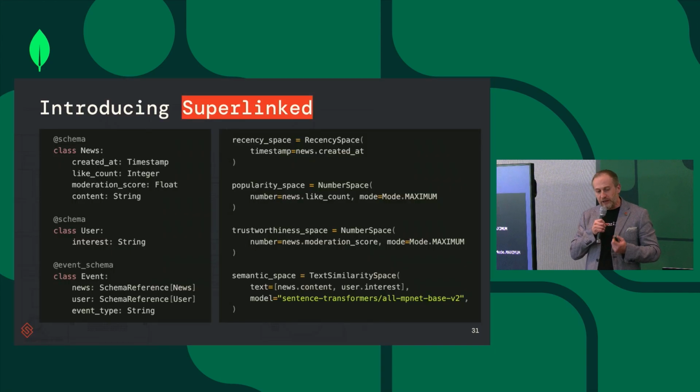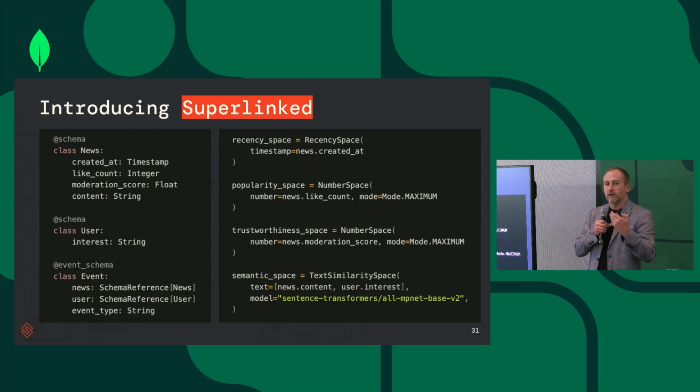So what is Superlinked? Similar to what we looked at earlier, you define a typed schema of your data, so news. You define a schema of a user, the user that makes events or activities with the results. And you have the event schema as well. Then we provide encoders for structured data types, for example for timestamp and for numerical space.